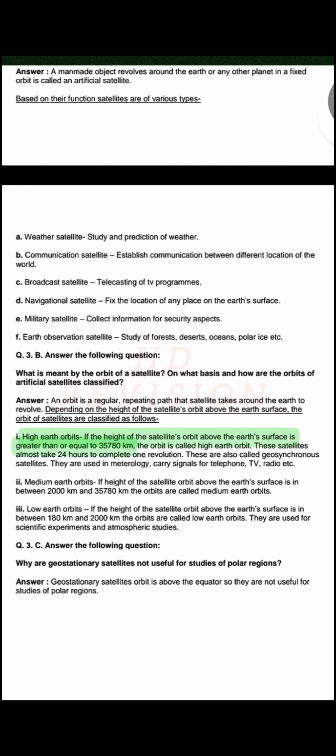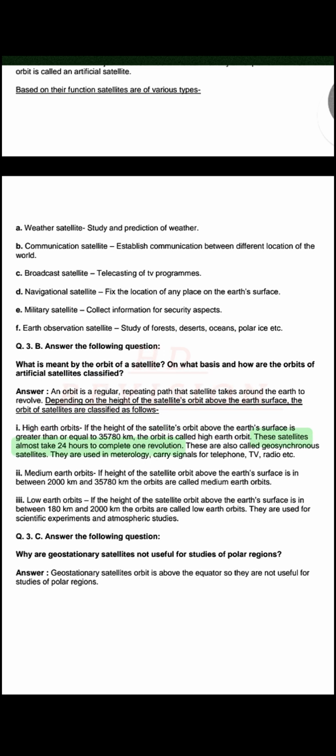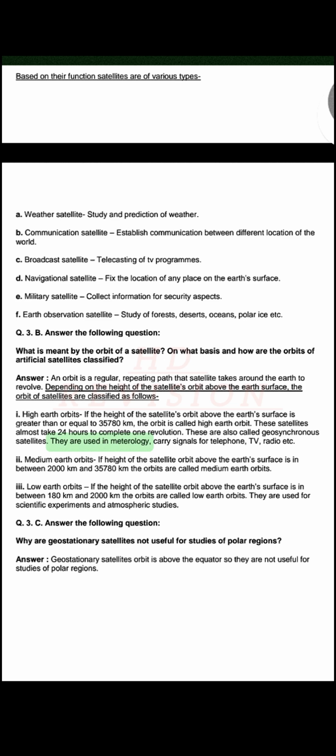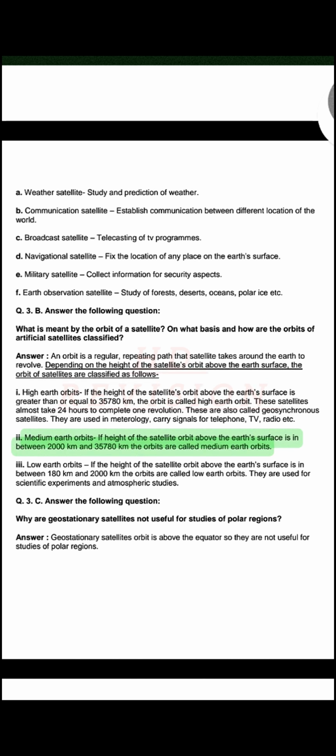I. High Earth orbits. If the height of the satellite's orbit above the Earth's surface is greater than or equal to 35,780 kilometers, the orbit is called high Earth orbit. These satellites almost take 24 hours to complete one revolution. These are also called geosynchronous satellites. They are used in meteorology, carry signals for telephone, TV, radio etc. II. Medium Earth orbits. If height of the satellite orbit above the Earth's surface is in between 2000 km and 35,780 km, the orbits are called medium Earth orbits.